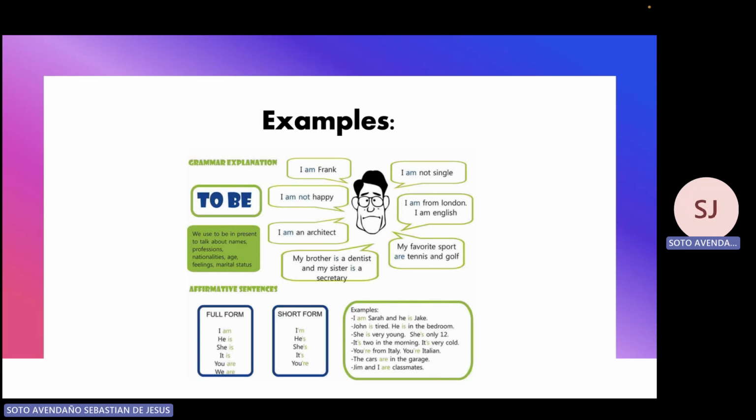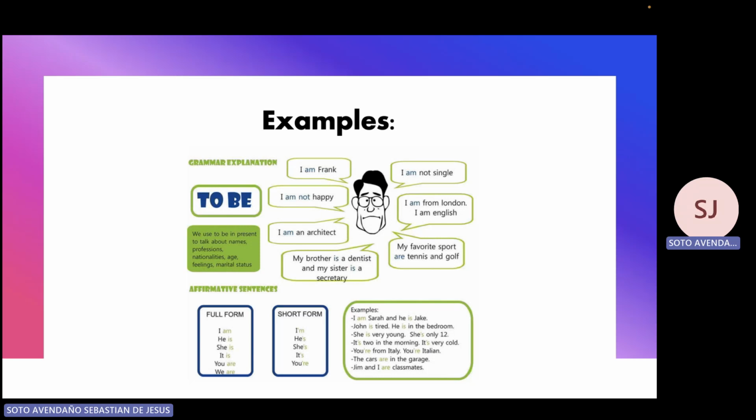And we have another recap. So we have here again the verbs according to the pronoun and the short form of the verb to be as well. Also, we have some examples that I'm going to read. I am Sarah and he is Jake. They're introducing themselves. They are telling us their names. Then John is tired. He's in the bedroom. So he's telling us how he feels, he's tired, and he's also telling us where he is, in the bedroom.